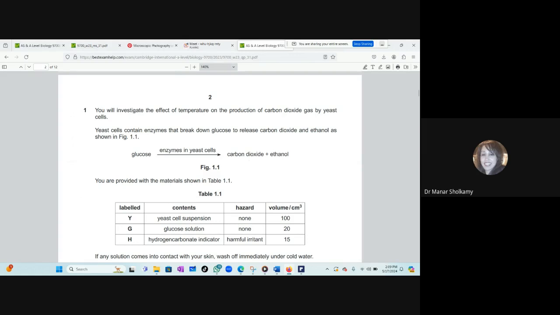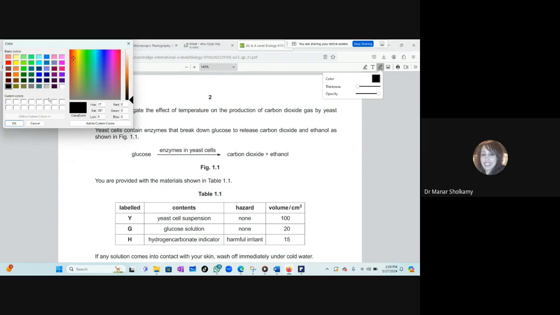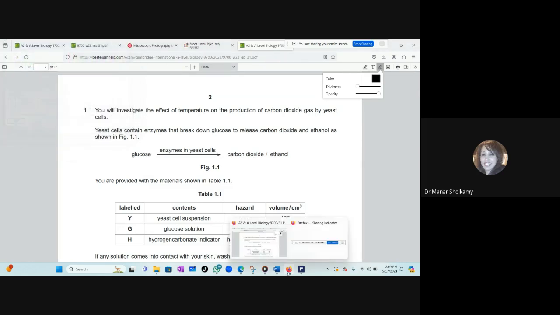So you will investigate the effect of temperature on the production of carbon dioxide gas by yeast cells. Now, Farouk, can you tell me what is the independent variable in this investigation? Farouk? The temperature. Yes. Okay.